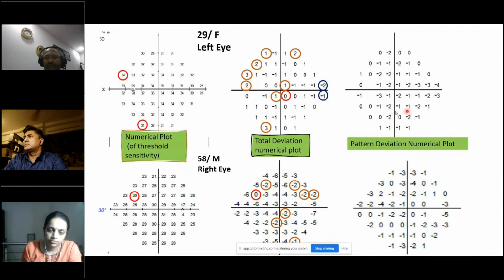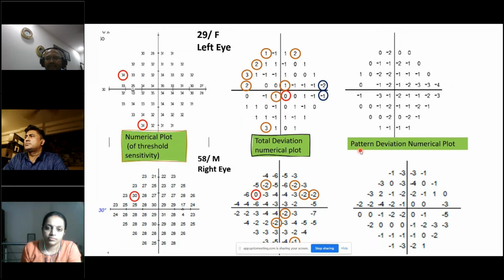So if it is minus 1 here, it becomes minus 2. If it's minus 1 here, it becomes minus 3. 0 becomes minus 1. 2 becomes 0. So like that, each value is subtracted. Approximately 2 is subtracted from each value here. So minus 2 becomes minus 4. So you get a pattern.